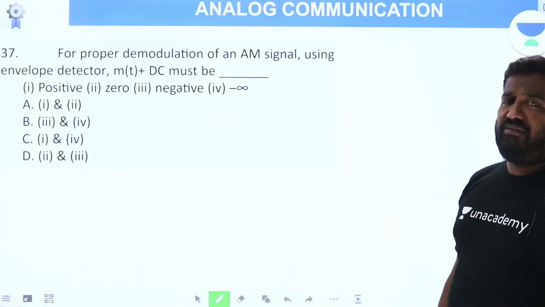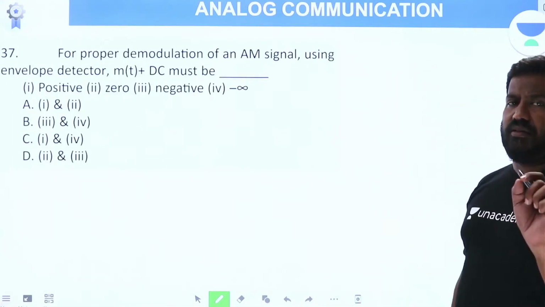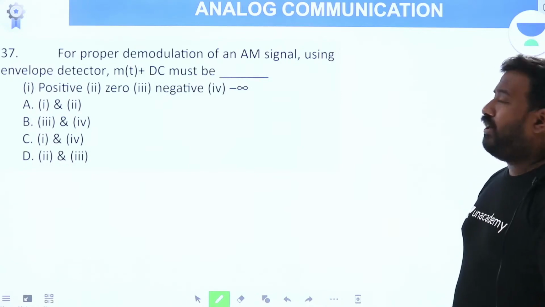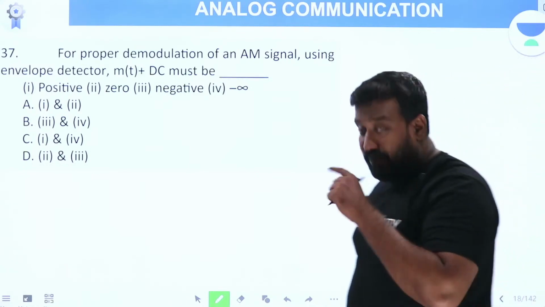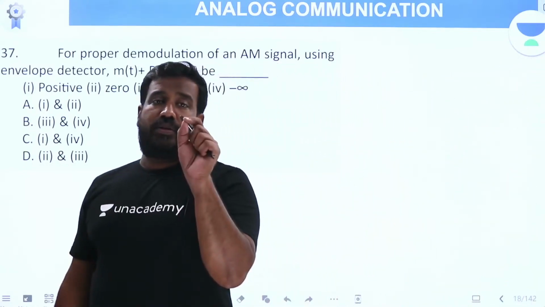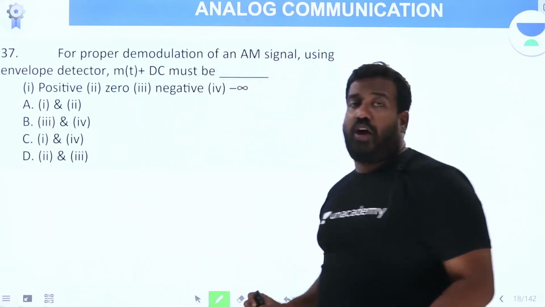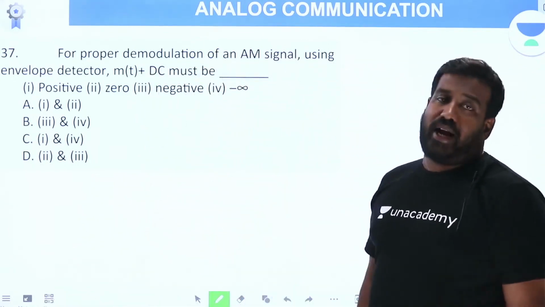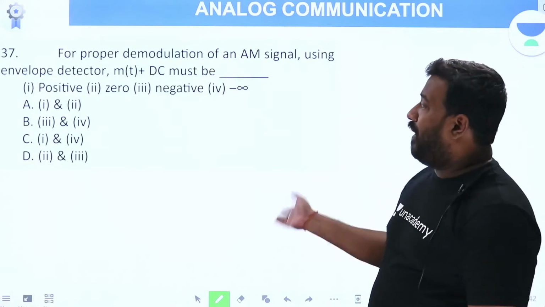Question number 37. It's also a beautiful question, a good concept. Try to attempt this question. As I told you, whenever you read a question, you stop the video after reading the question, try to solve it by yourself, then you play the video for the answer.